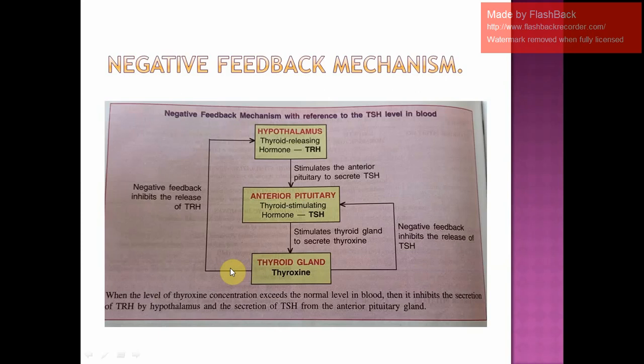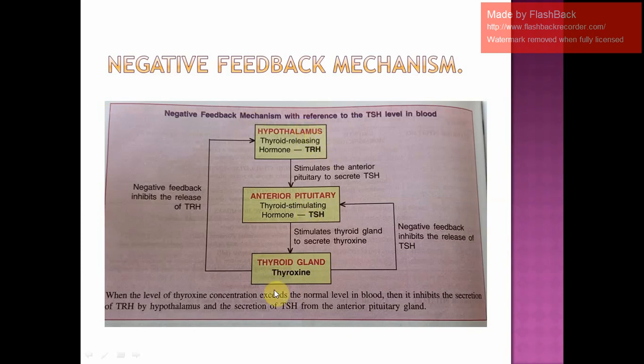At the same time, the extra thyroxine will also tell the hypothalamus to stop the production of TRH, thyroid releasing hormone. So this is also negative feedback, which inhibits the release of TRH. Am I clear? Once there is an increase in the level of thyroxine, which is no longer required, since whatever is required is produced, even a little increase will put a stop to TSH production as well as TRH production. TSH and TRH.